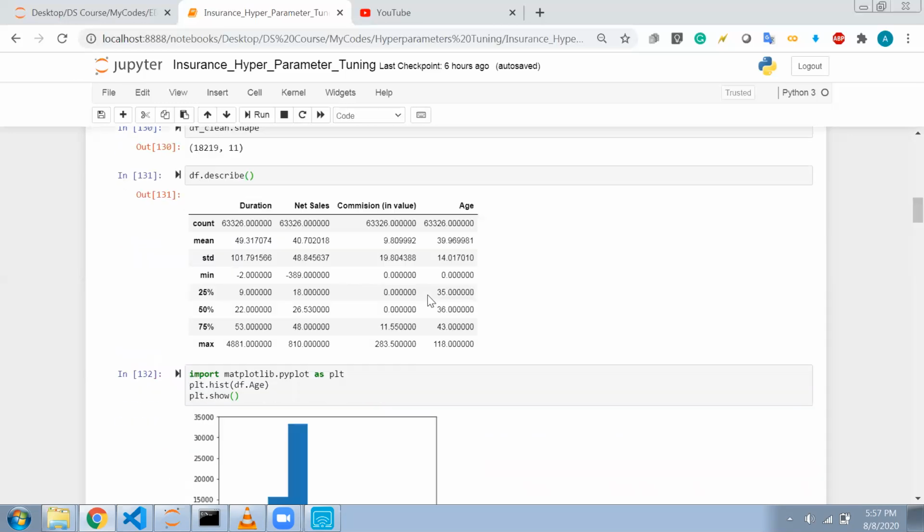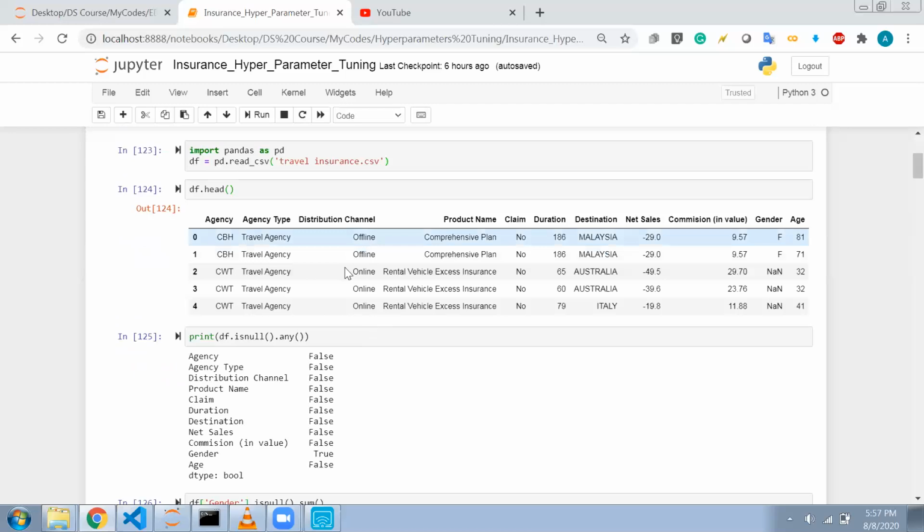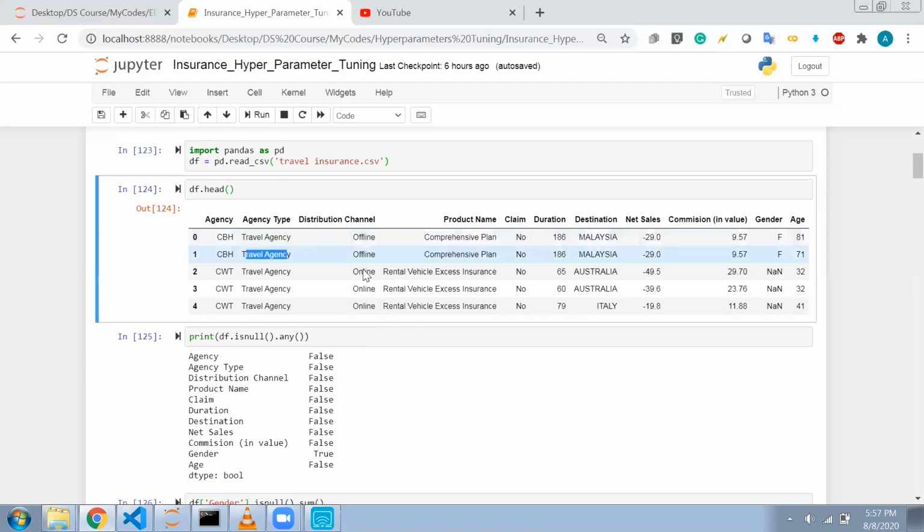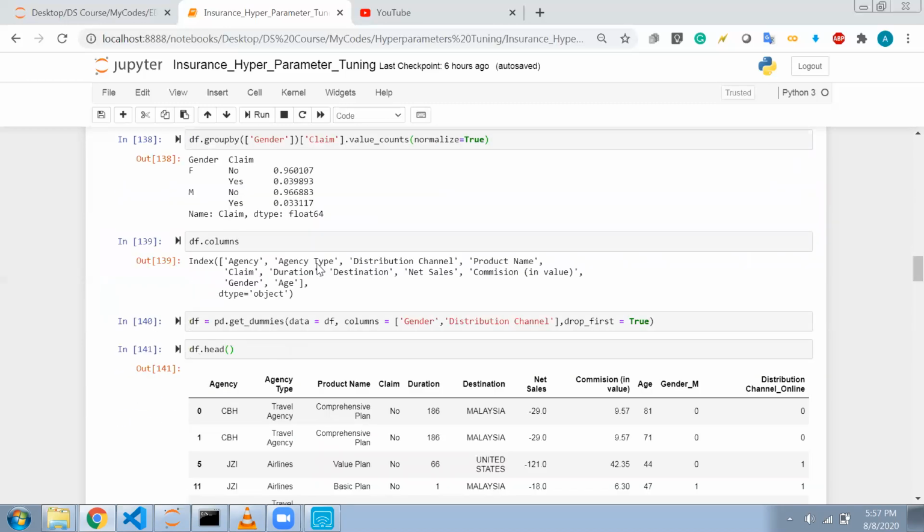Now, here I have many values which are strings, but for my model I need to pass only numeric values, because my model will not be able to process these strings, so I need to convert them into numbers. So how will I do that? I will use the get dummies function. We have already discussed this earlier. For the columns gender and distribution channel, I will change them into one hot encoding.